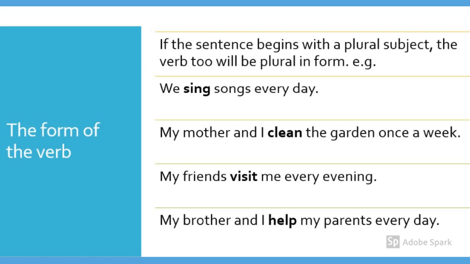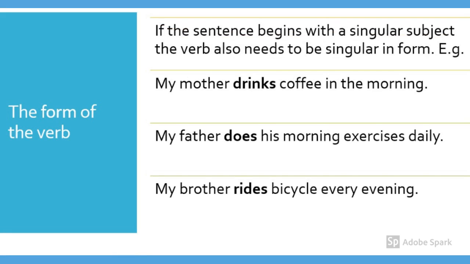My brother and I help my parents every day. Subject is plural, my brother and I. So the verb should be plural in form. If the sentence begins with a singular subject, the verb also needs to be singular in form. Example, my mother drinks coffee in the morning.